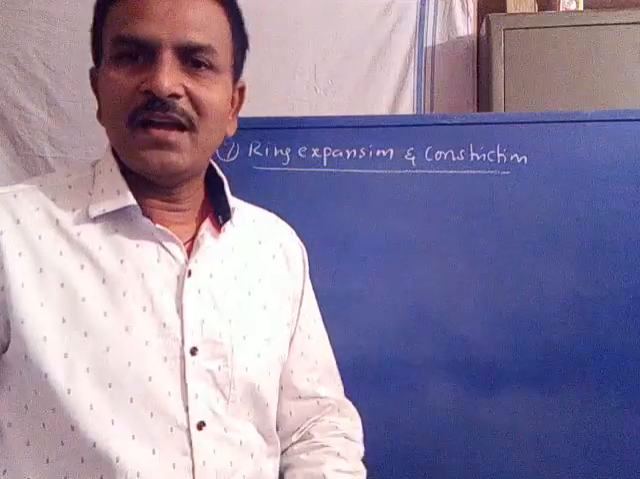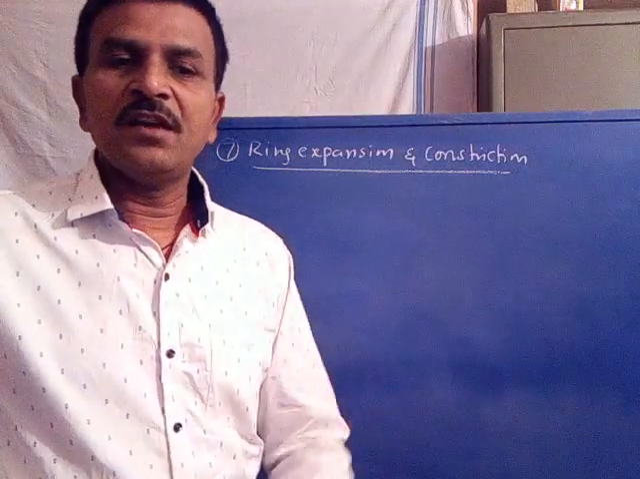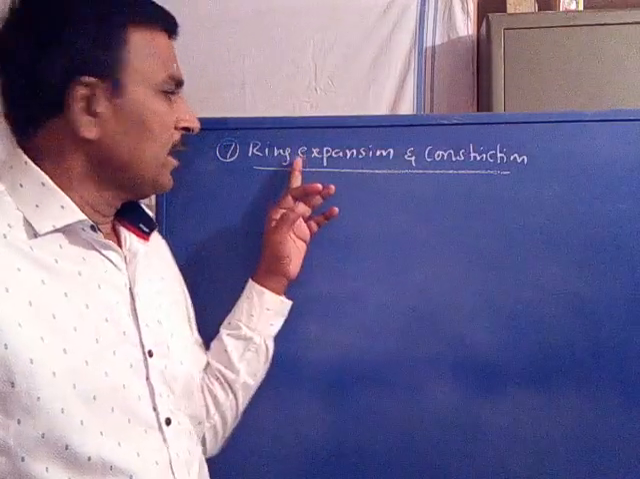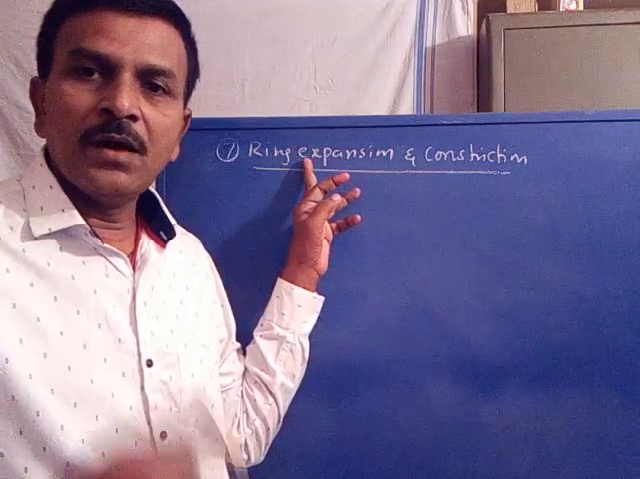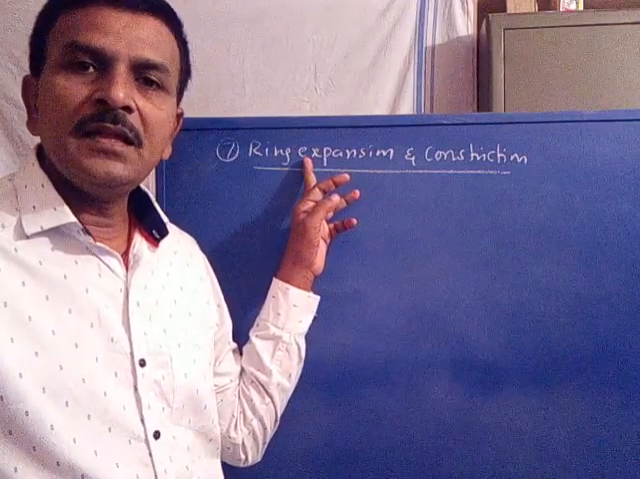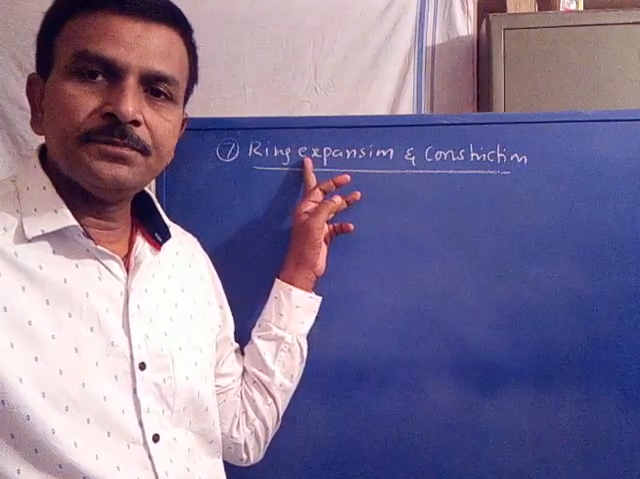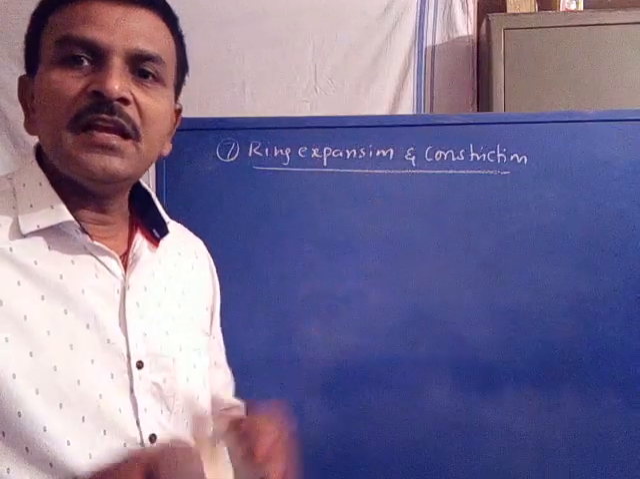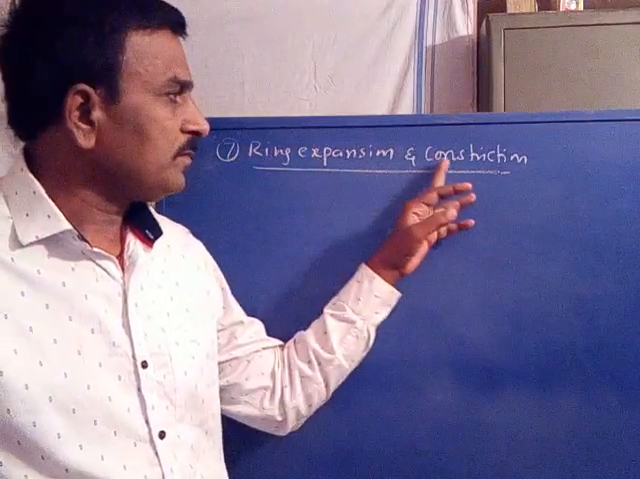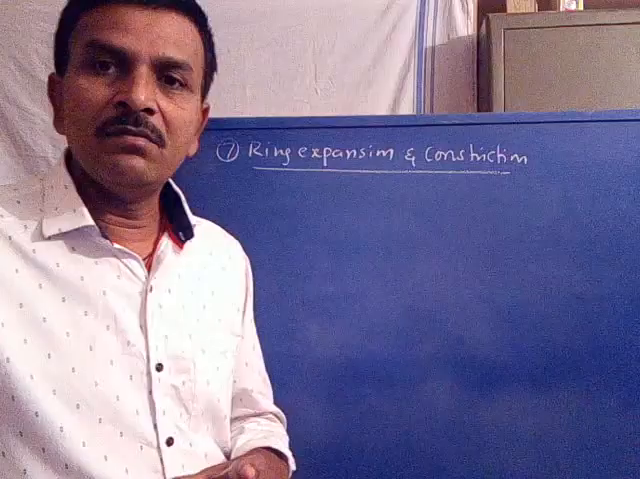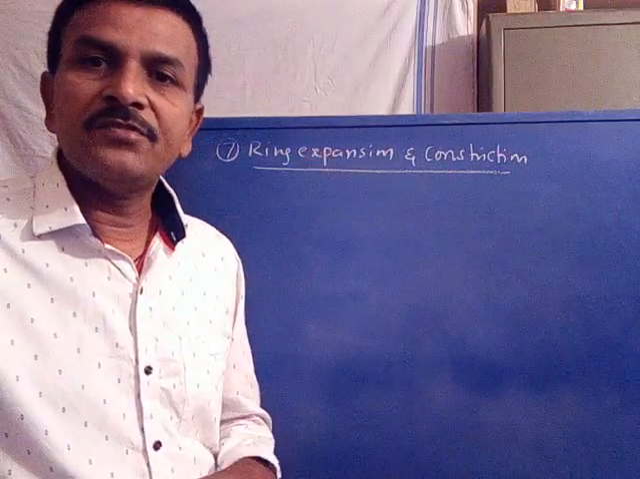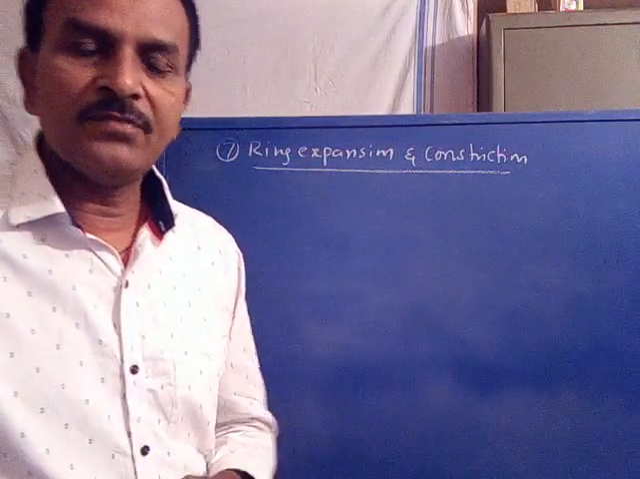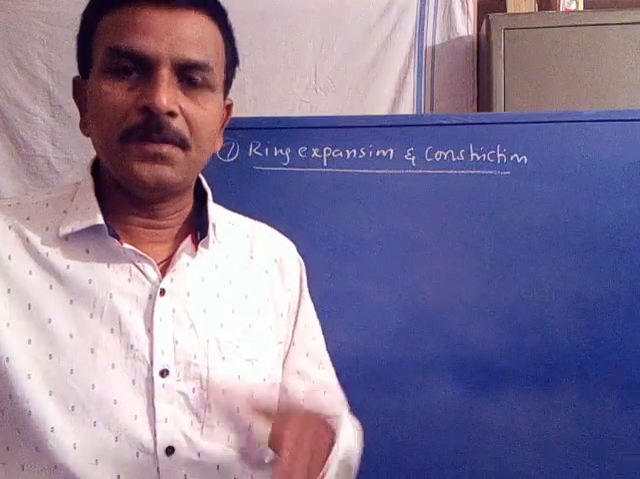This is another strategy for the modification of lead structure. Ring expansion involves extending the ring size by 1 unit, that is, increasing the ring size. Ring constriction involves decreasing the size of the ring. So it is one of the strategies for lead modification.